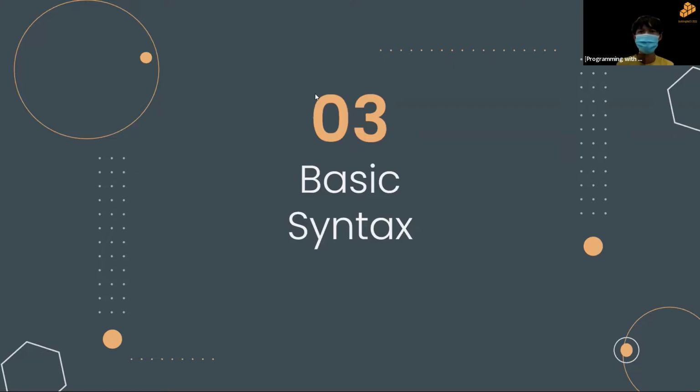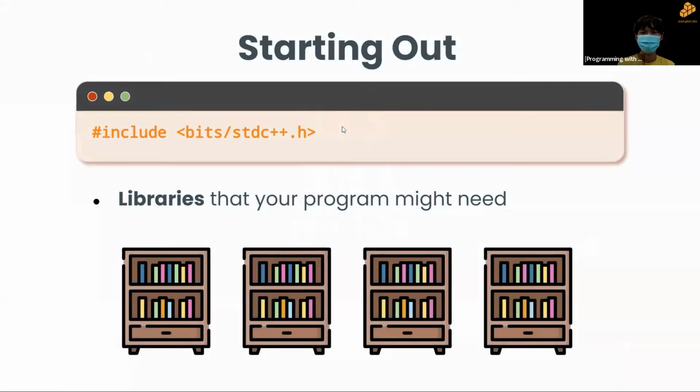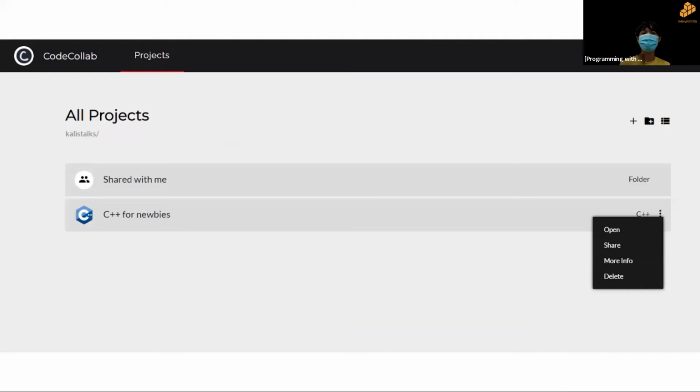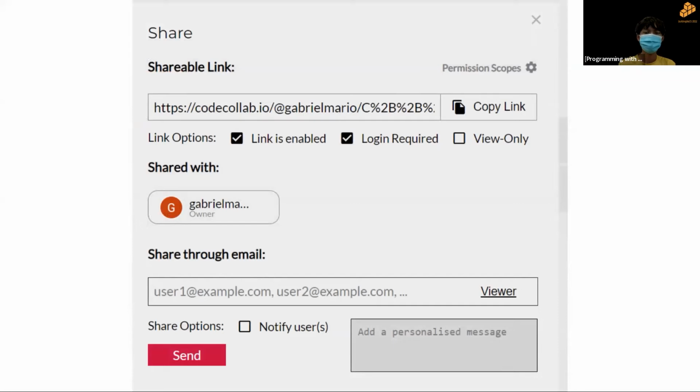Okay, so from the responses of the form, I see that not all of you understand. So once again, once you created a new project, I want you to click on the triple dot, and you should see this black box which says open, share, more info, and delete. So I want you to click share, and this should appear.